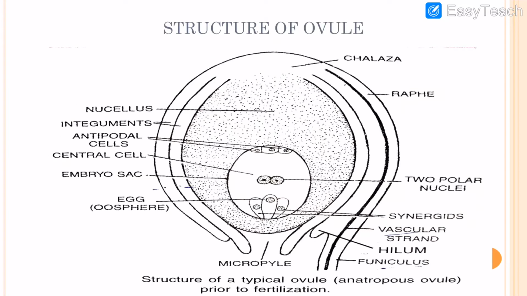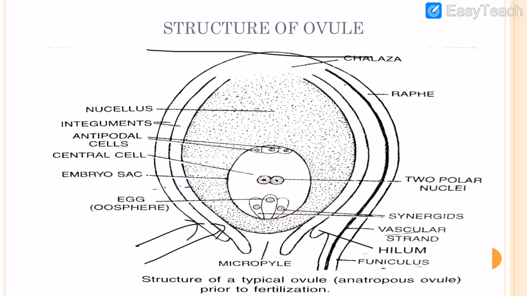Each carpel has stigma, style, and ovary, and in the ovary, ovules are present. When we see the structure of the ovule, there are some layers present. This is the outer integument. This one is the inner integument.